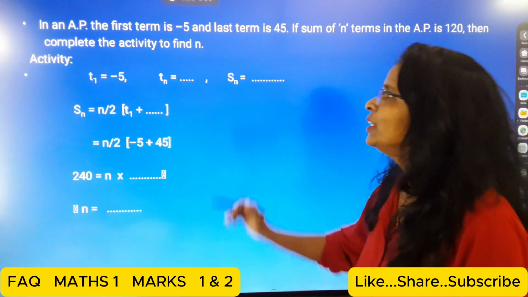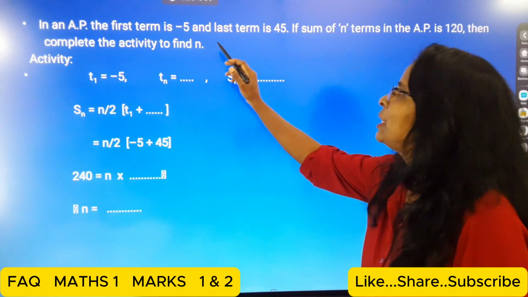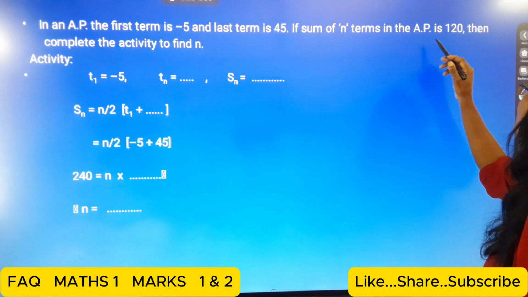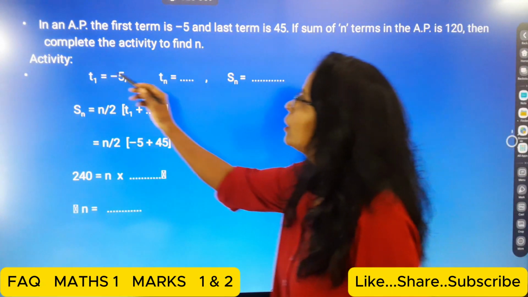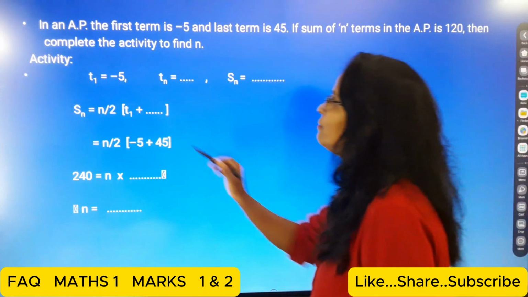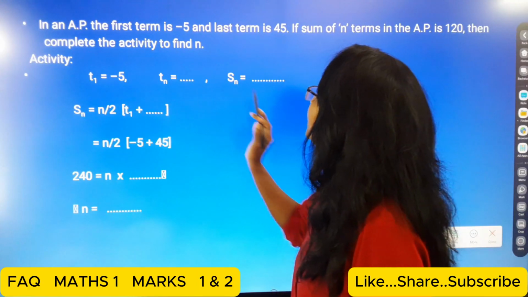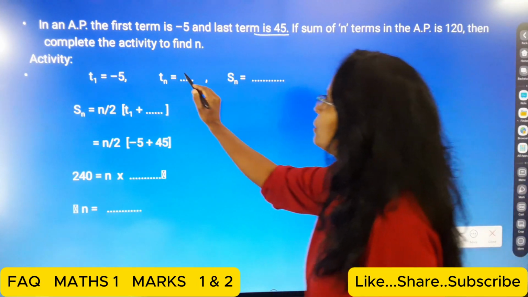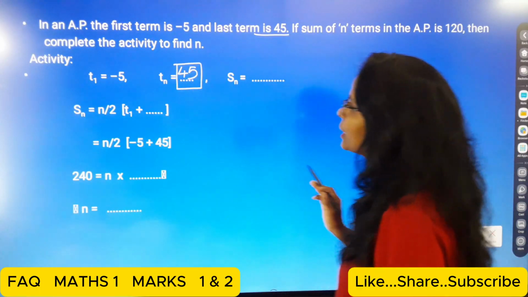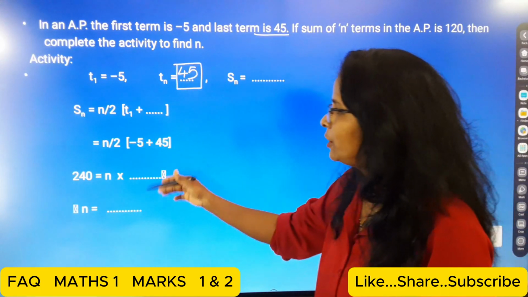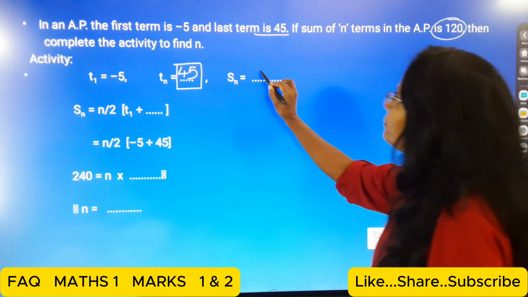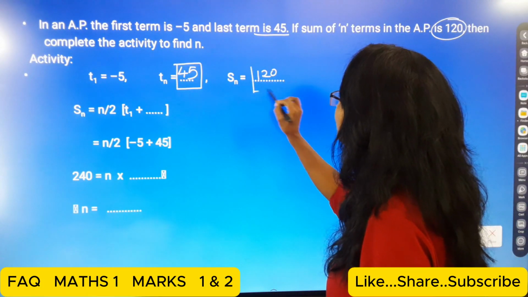In an AP, the first term is -5 and the last term is 45. If the sum of n terms in the AP is 120, then complete the activity to find n. So now here, students, T1 is equal to -5, the last term Tn is equal to 45. Sn, the sum of n terms, is 120. So here we write 120.